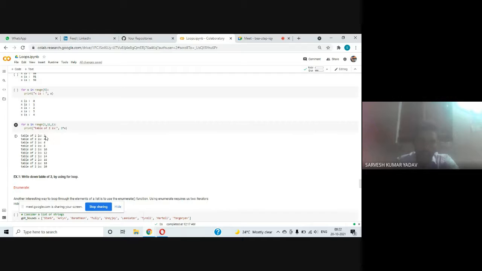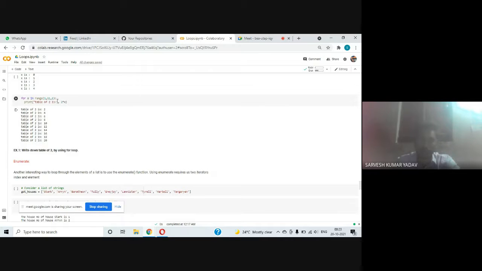Here we have written 2, and we are starting from 1: 2 ones are 2, 2 twos are 4, 2 threes are 6, 2 fours are 8, and iterating up to 11, taking step size equal to 1. It will iterate up to n minus 1, 11 minus 1, 10 times: 2 tens are 20. I hope you got it.